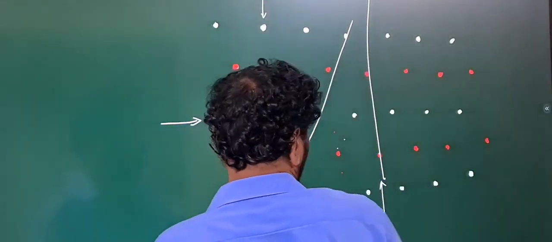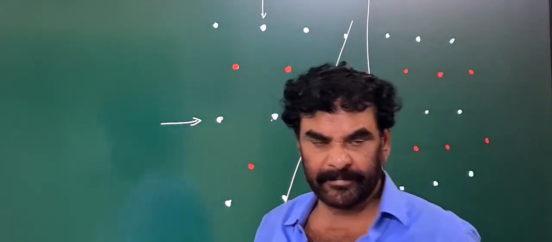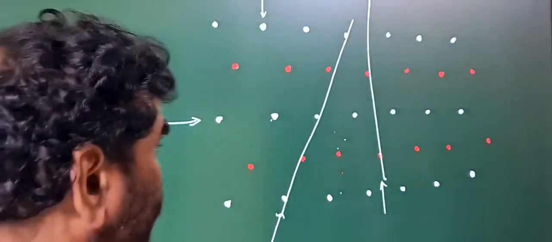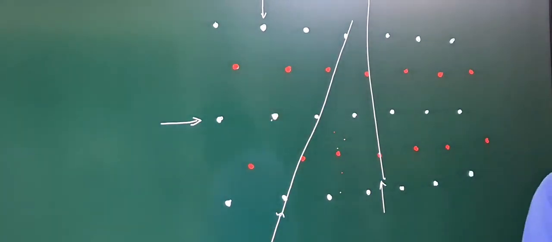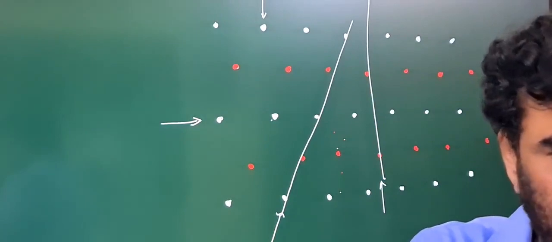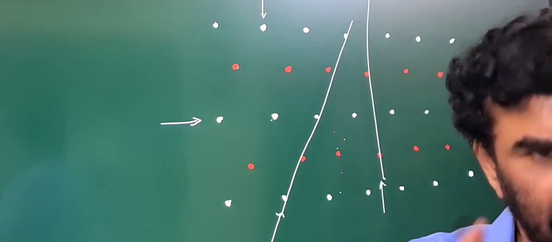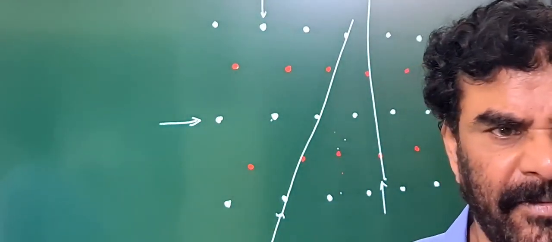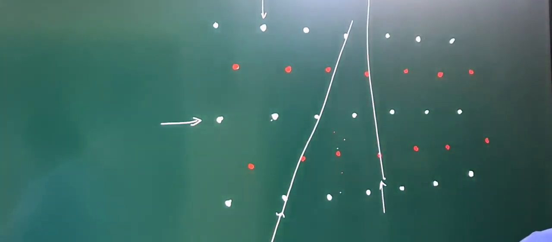In this direction, only white, in this direction only white, and in this direction, only red. Therefore, the physical properties of the material, particularly refractive index, specific resistance, and thermal properties like thermal expansion, purely depend on direction. So crystalline solids show certain physical properties that depend on the direction.